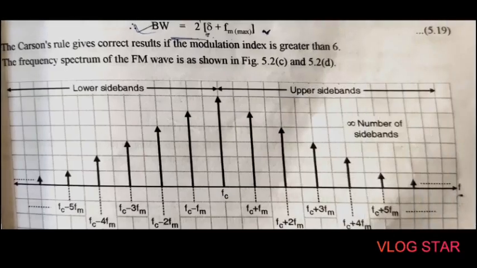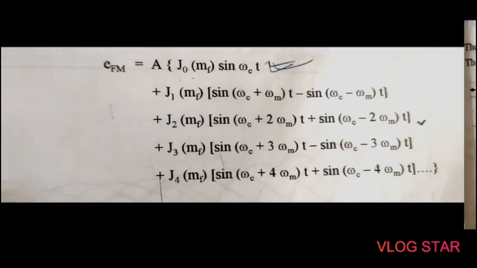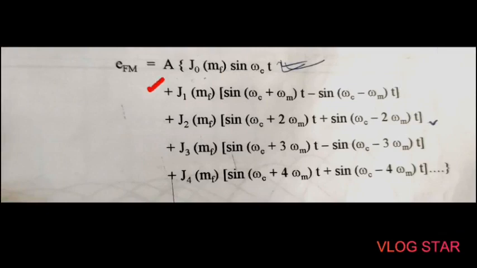After that we can observe some important conclusions. The values of these J coefficients are dependent on the modulation index MF. So J totally depends on MF, and the modulation index MF determines how many sideband components have significant amplitudes.